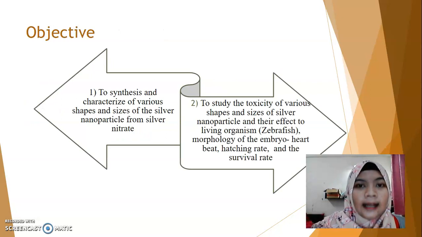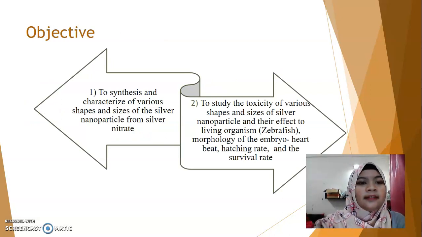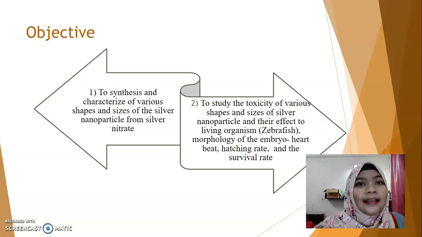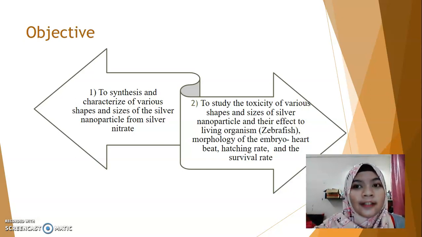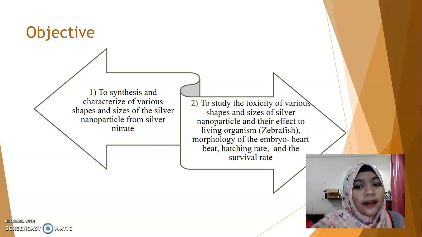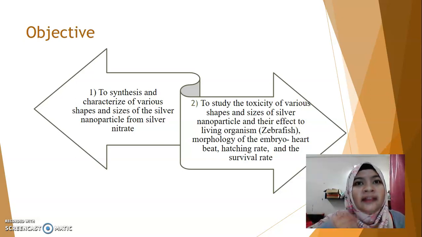For this research, we have two objectives. The first one, we want to synthesize and characterize the various shape and size of the silver nanoparticle from the silver nitrate by using the reducing agent, which is trisodium citrate. For the second one, we want to study the toxicity of the various shape and size of the silver nanoparticle and their effect on the living organism, where we will observe the embryo, the heartbeat of the zebrafish, the hatching rate, and also the survival rate of the zebrafish when they are injected with this silver nanoparticle.